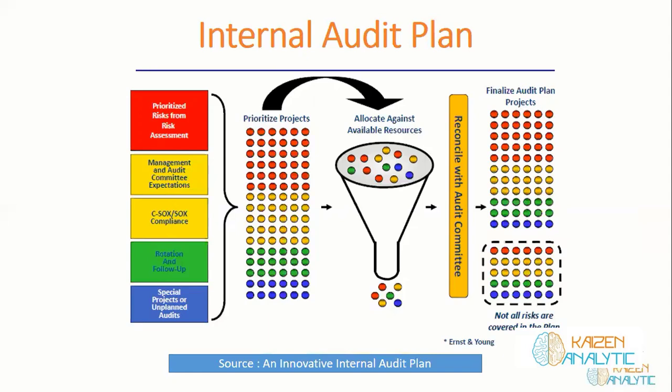It may not cover some of the areas in the organization, but it covers a lot of the areas as far as the working of the internal audit department is concerned. So it was just a brief overview of internal audit, what internal audit is and how it works.